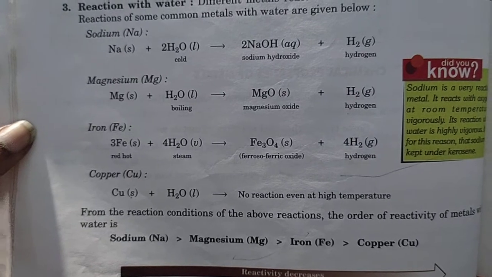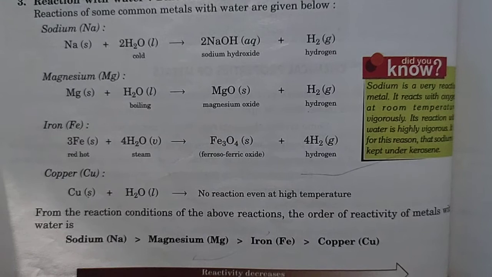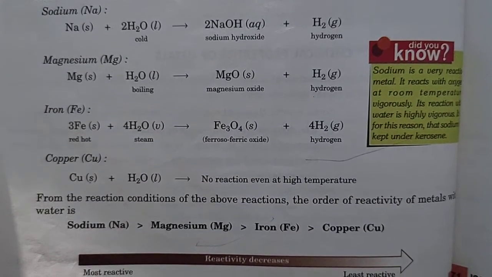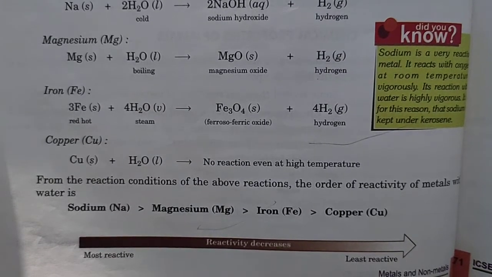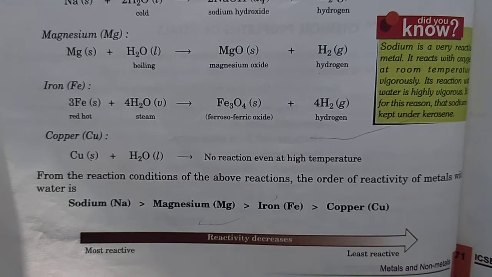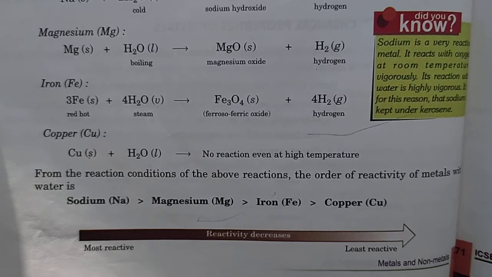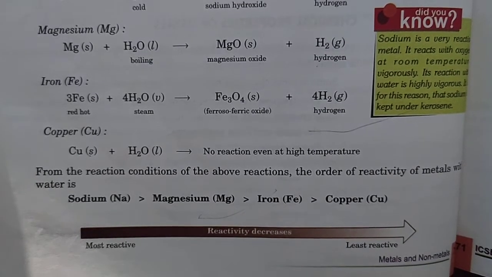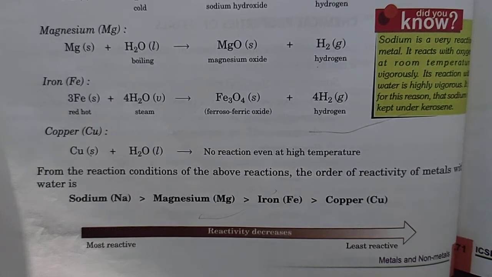When it reacts with magnesium, you have to boil the water. You have to supply heat to it. It forms magnesium oxide and hydrogen gas is released. And if you take red hot iron and pass steam over it, it forms ferroferric oxide. So see, the conditions are different. For sodium, you have to give cold water. For magnesium, you have to boil the water. And for iron, you have to pass steam.